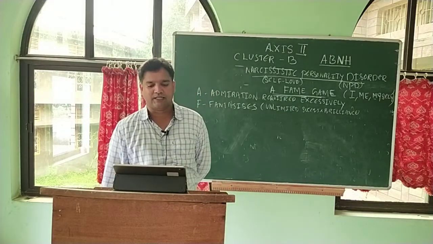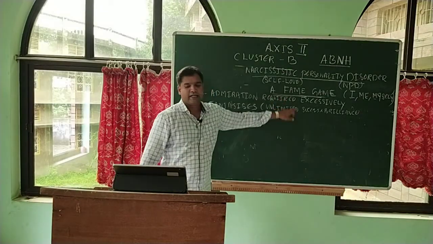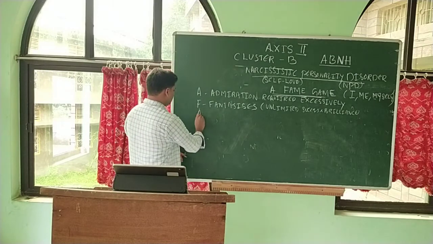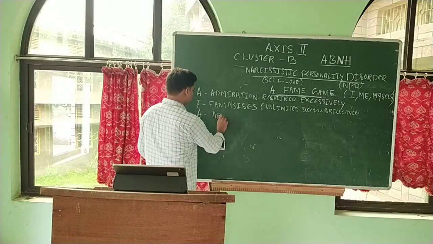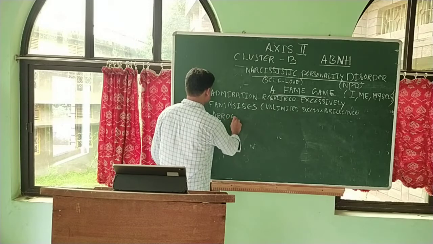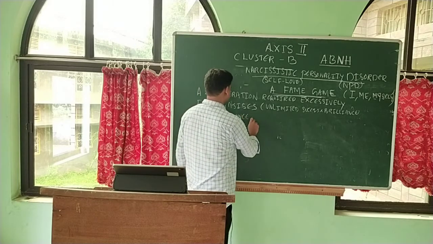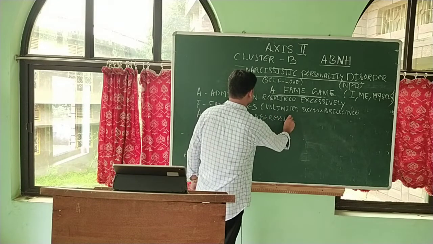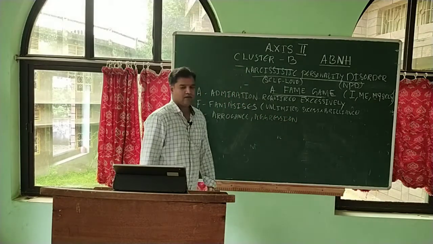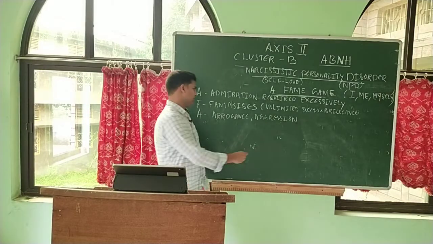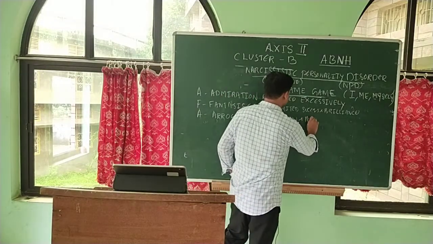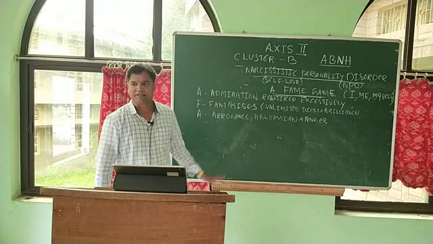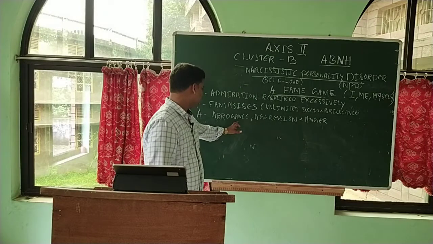And third characteristic is A. A stands for arrogance. They are very arrogant people. It is also common to other personalities. Arrogance, aggression, or anger. If they don't get what they want, then they will be very aggressive, very arrogant and very angry.